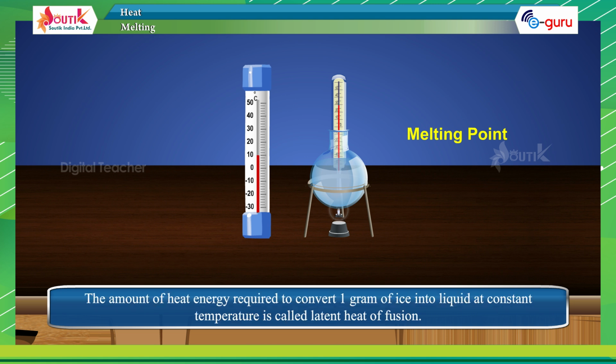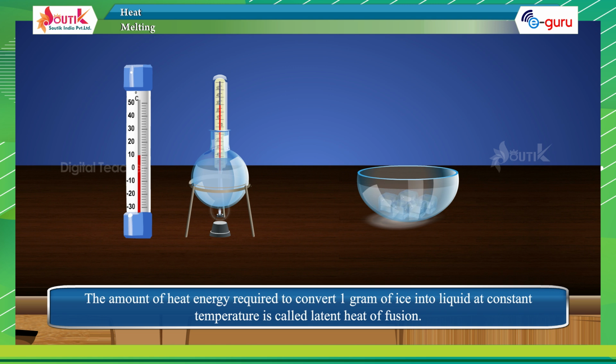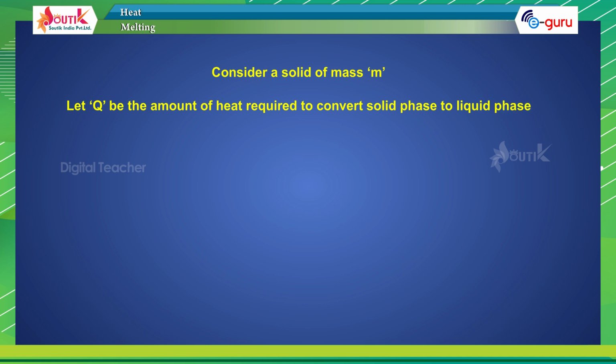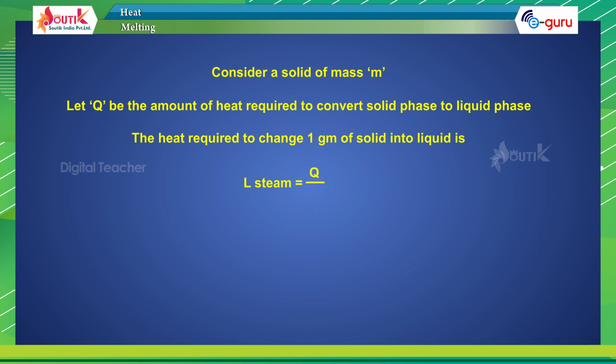The amount of heat energy required to convert 1 gram of ice into liquid at constant temperature is called latent heat of fusion. Consider a solid of mass m. Let Q be the amount of heat required to convert solid phase to liquid phase. The heat required to change 1 gram of solid into liquid is L equals Q by m. L equals 80 calories per gram.